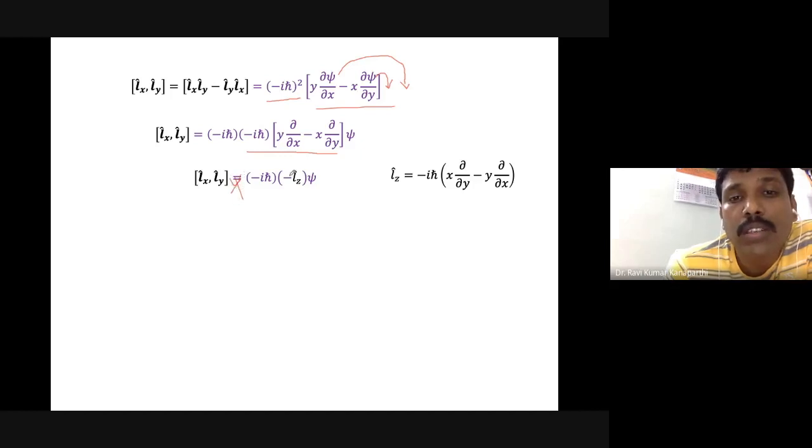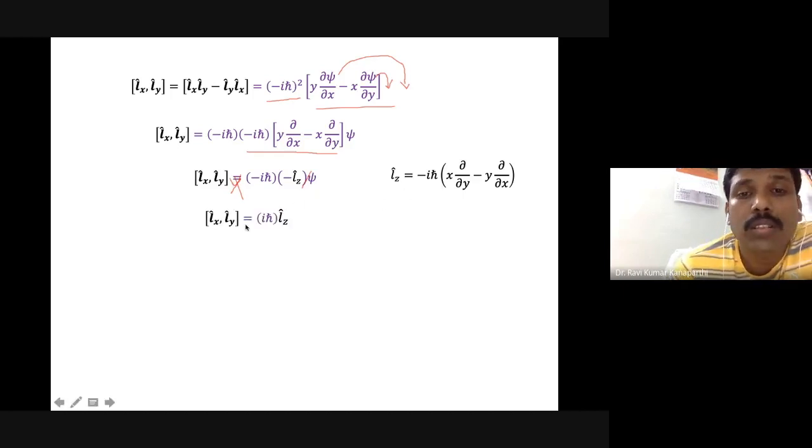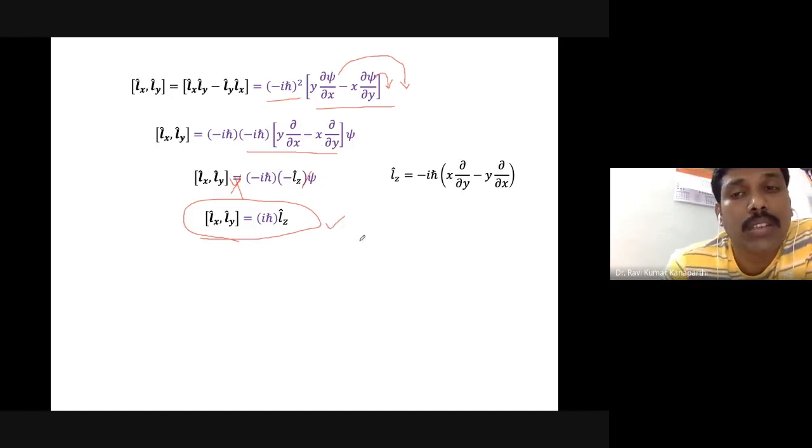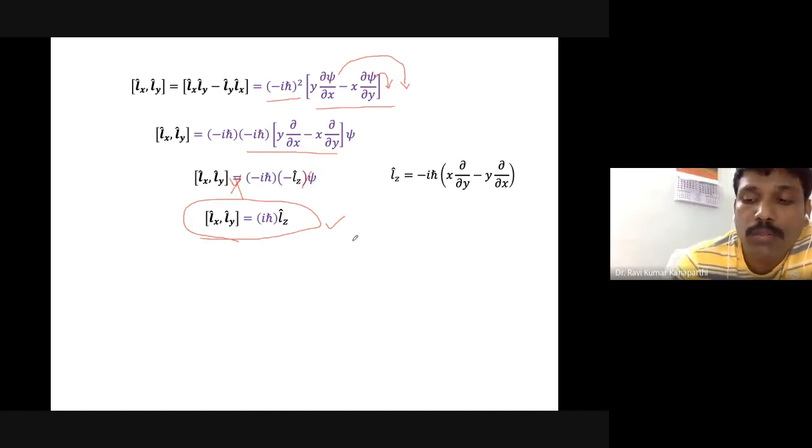So the commutator of Lx and Ly is just minus iħ, okay, sorry, iħ Lz. iħ Lz is the commutator. Since the commutator is not zero, we say the individual components do not commute with each other.